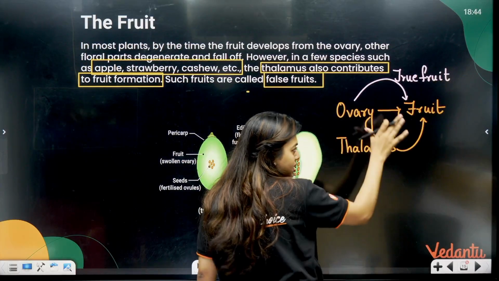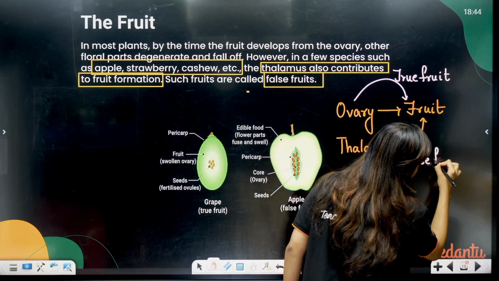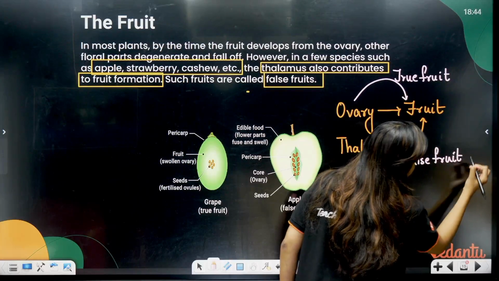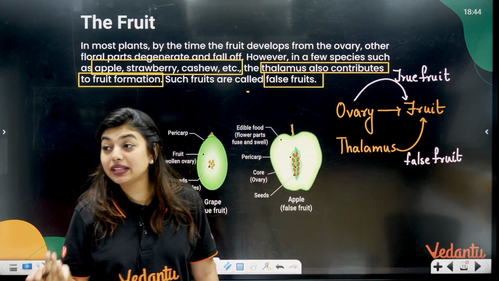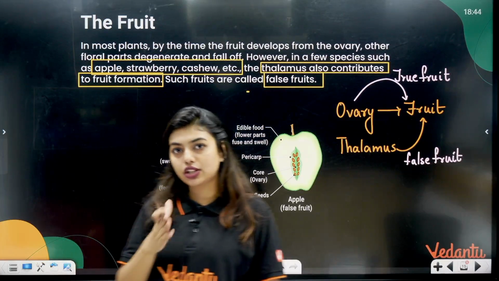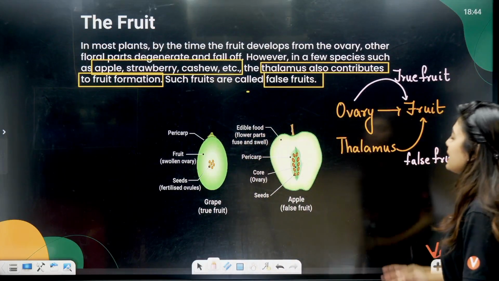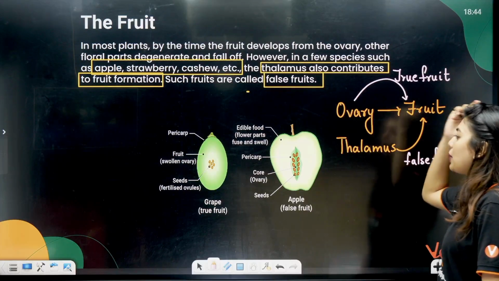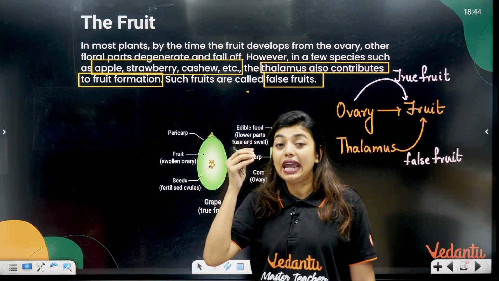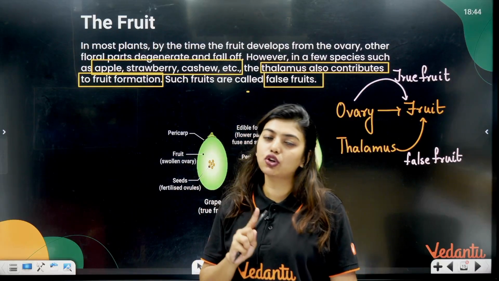But if the thalamus is going to form the fruit, I will call it false fruit, because what has to happen did not happen; something else happened. So I cannot tell that, yes, you are still a fruit. No, it will not happen like that. Clear to all of you? Yes. So students, false fruit is formed when, other than the ovary, any other floral parts help in the formation of the fruit. We will call it false fruit.